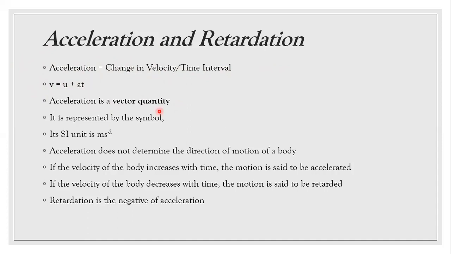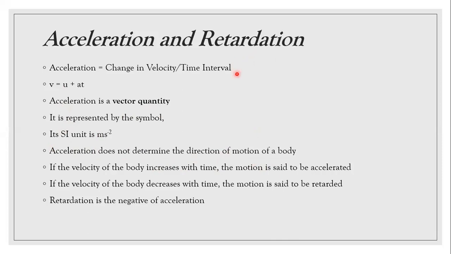Acceleration is a vector quantity, but it does not determine the direction of the motion of a body. See, these two points. If it does not determine the direction of motion of the body, then how could it be a vector quantity? It is a vector quantity because in an increasing velocity, the acceleration is positive, and in a decreasing velocity, the acceleration is negative, which is also known as retardation.